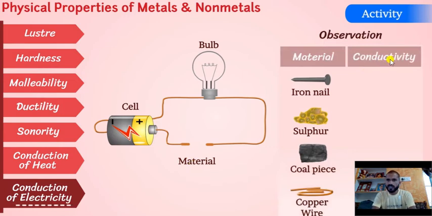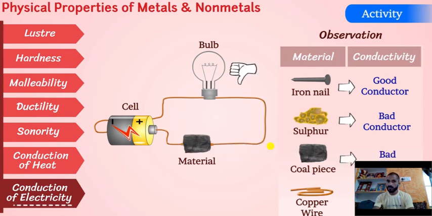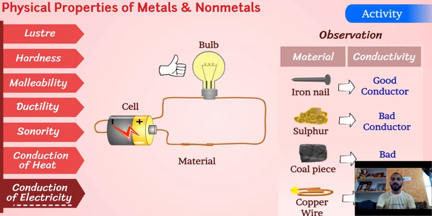If we connect the iron nail, then the bulb glows. It means the iron nail is a good conductor of electricity. Now we use sulfur, then the bulb does not glow. Sulfur is a bad conductor. Similarly, the coal piece is also a bad conductor, and copper wire is a good conductor. So iron nail and copper wire are both good conductors of electricity. Iron and copper are both metals. So metals are good conductors of electricity, but non-metals are bad conductors of electricity.